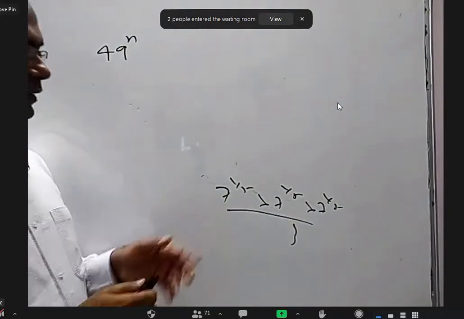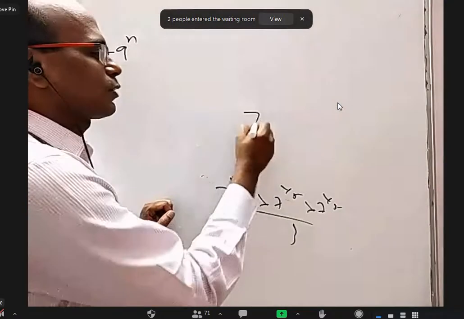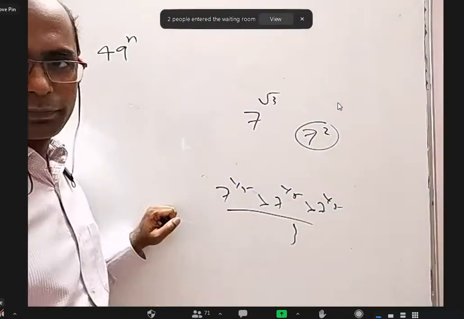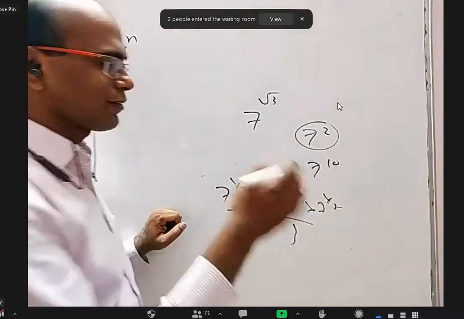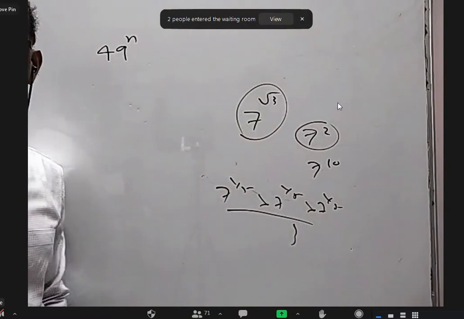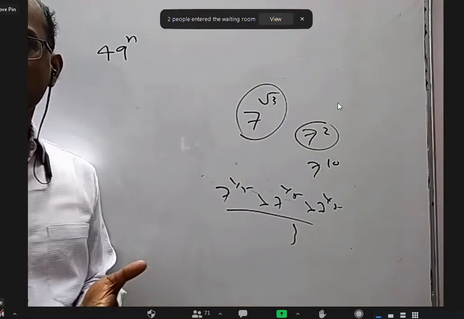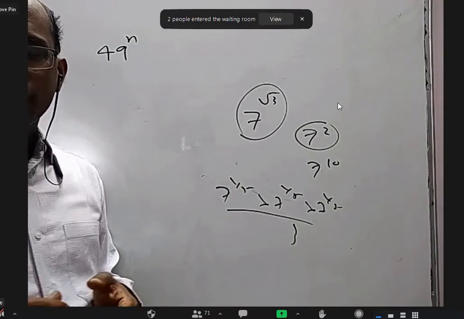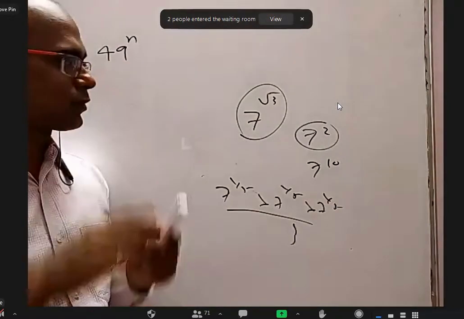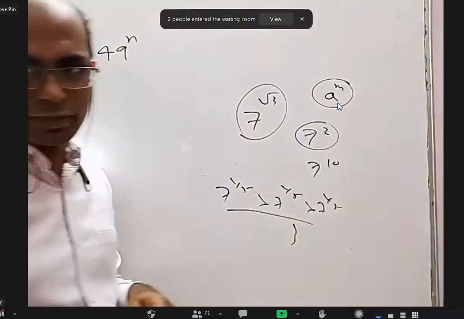Anyway, so the problem is: forget a power m into a power n is equal to this. We don't even know what is the meaning of 7 power root 3. 7 square, I can tell it is 7 into 7. 7 power 10, I can tell 7 into 7 into 7, 10 times. What is 7 power root 3? Sir, then we should write a power m and a power n, where m and n belong to whole numbers. That is okay, but forget about all that. What is a power m itself? We don't even know.